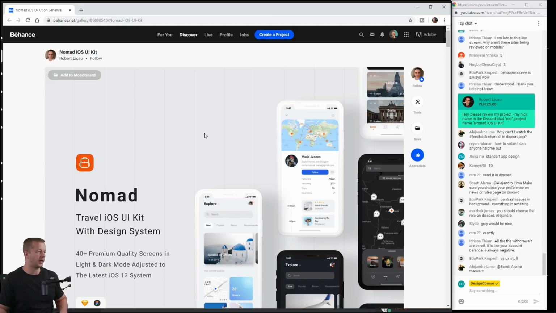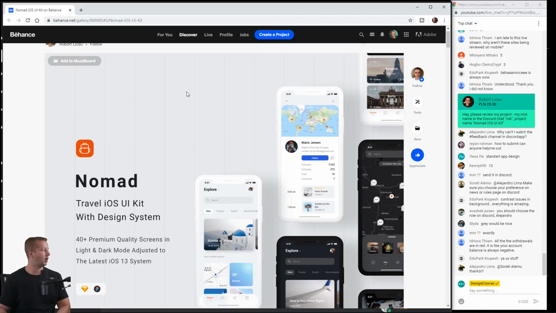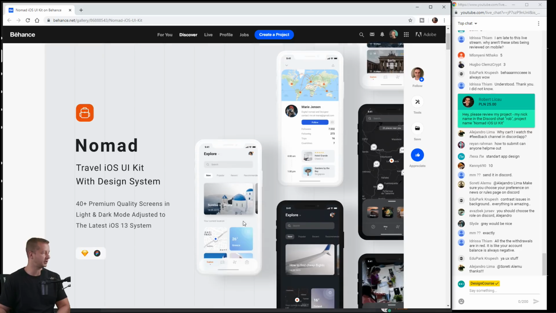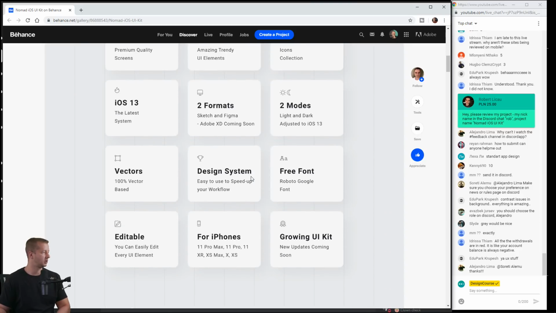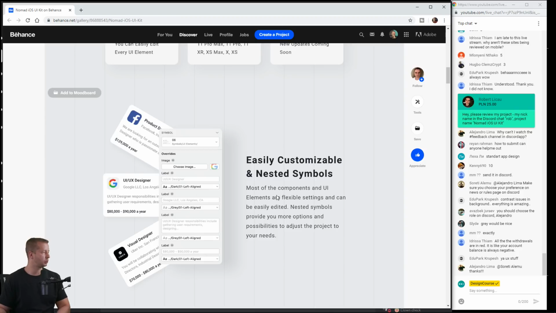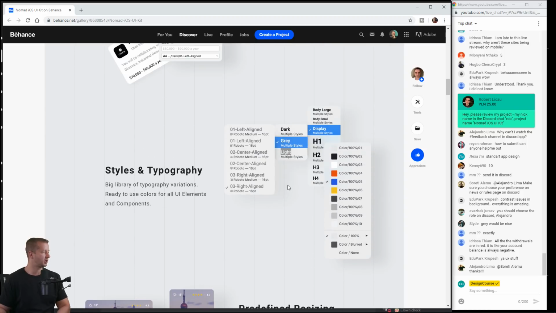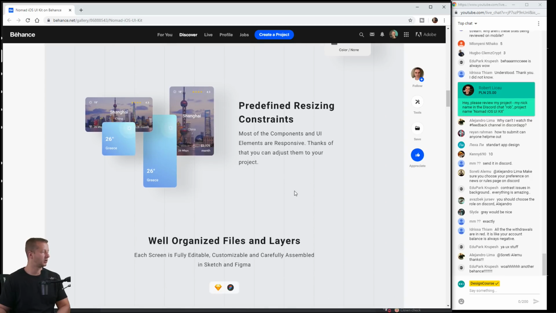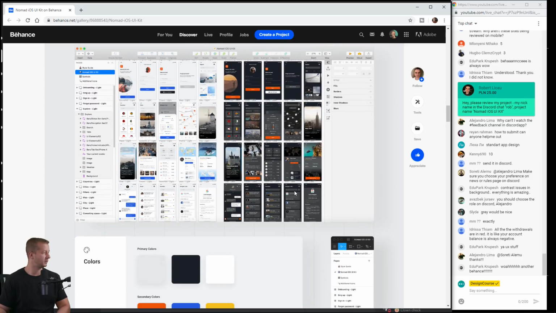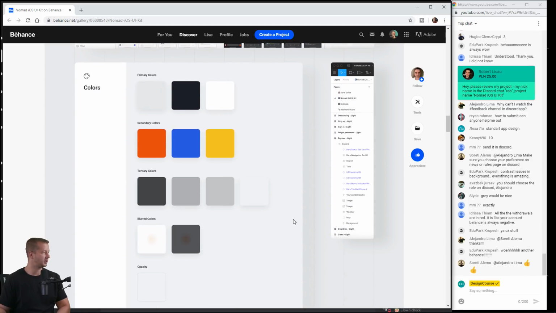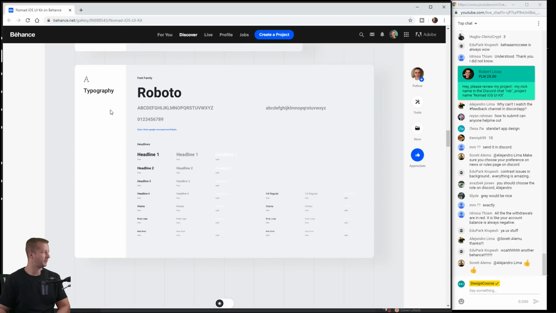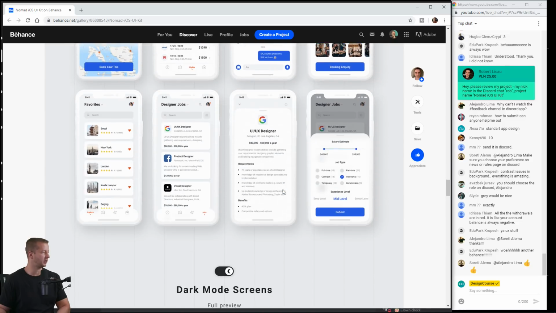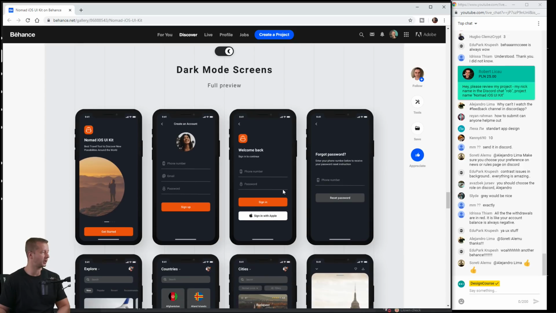And this is an iOS UI design kit. Okay. All right, let's look. This is a pretty nice presentation we have here of the screens. So perhaps I'm just going to be reviewing the design of this Behance layout for this UI kit. From what I see, it looks pretty solid. A lot of screens, typography section. Yeah, this is solid from what I see for presenting an actual UI kit.